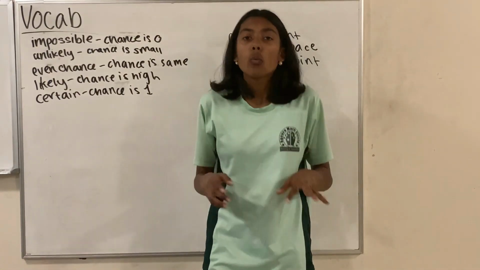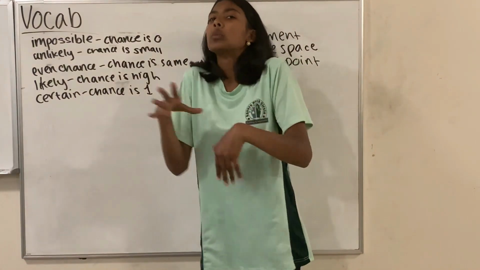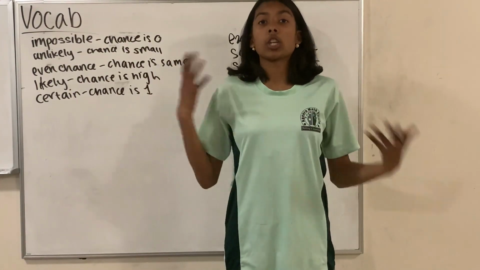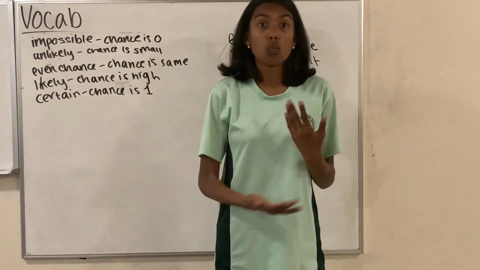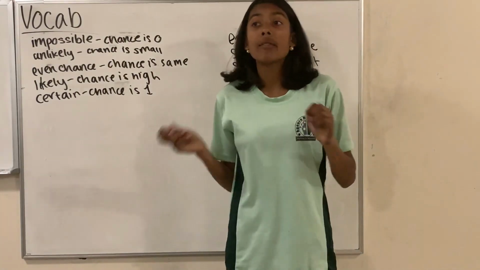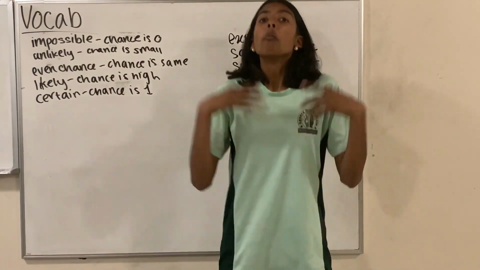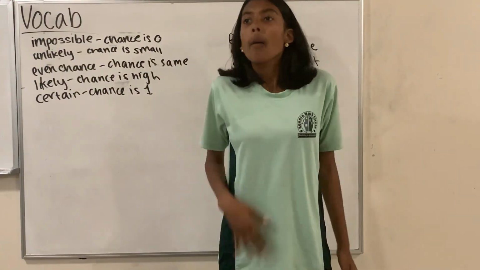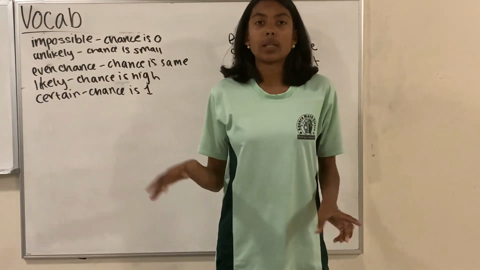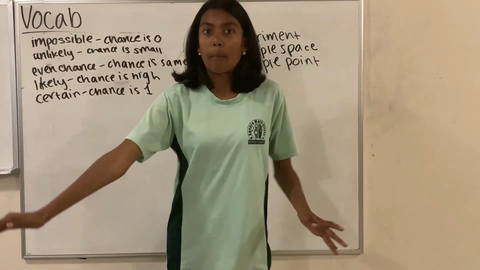Then there's unlikely, which is less than 1/2 but greater than 0, meaning there's a really small possibility it can happen, but it can happen. And then there's even chance, meaning the probability of it happening is 1/2, so there's an even chance of it happening and not happening. And then we have likely, meaning it's more than 1/2 but less than 1, so it's probably going to happen, but there are some times when it doesn't. And lastly, we have certain, meaning it's going to happen no matter what. It's always going to happen.